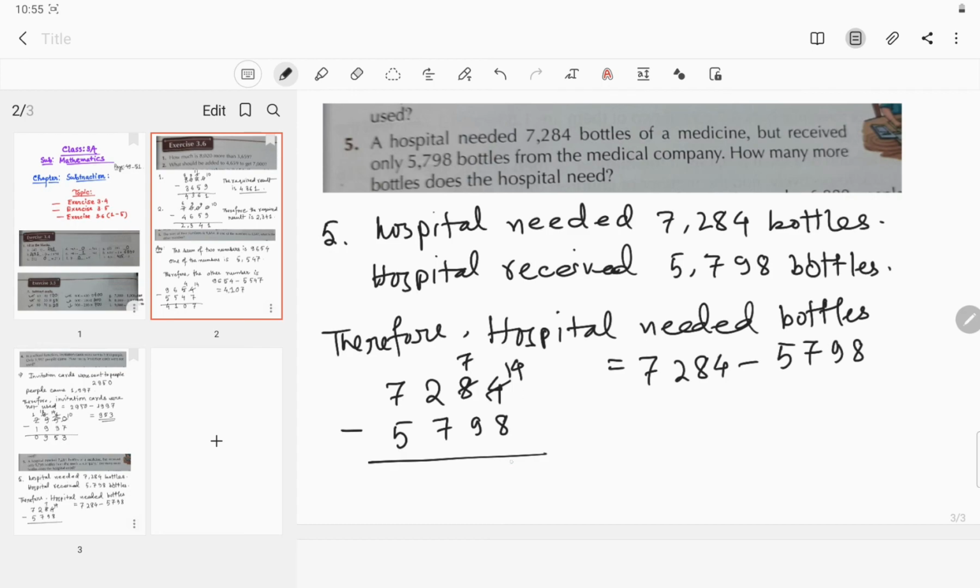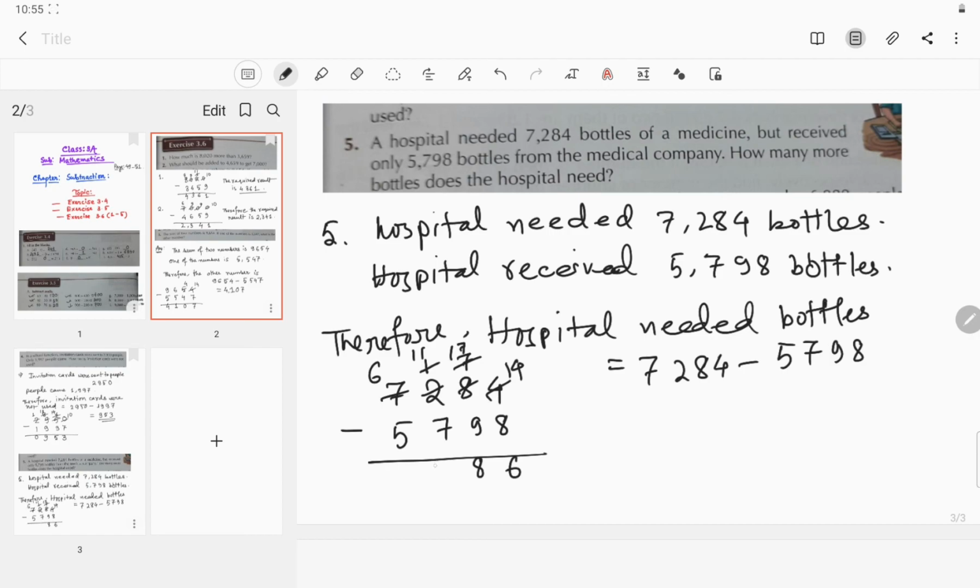So 14 minus 8 is 6. Since 7 is less than 9, it would become 17 and it 1. 17 minus 9 is 8. 1 will become 0. Sorry, 11, and this 7 will become 6.